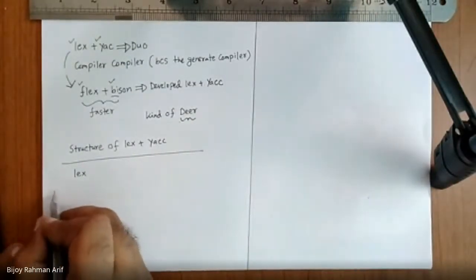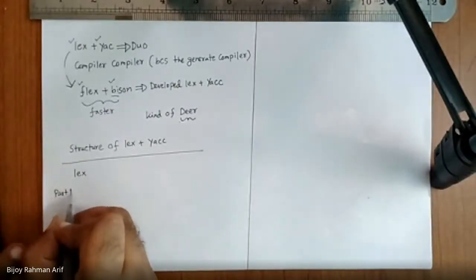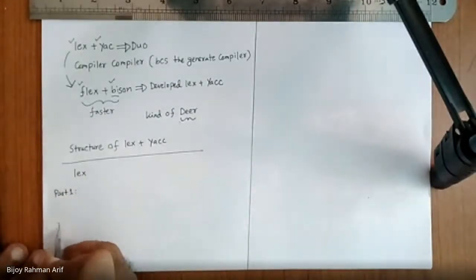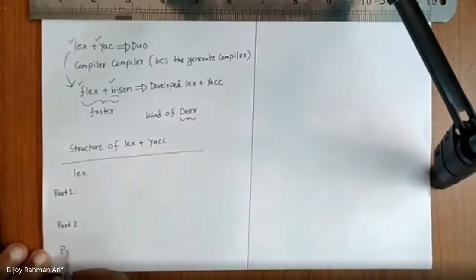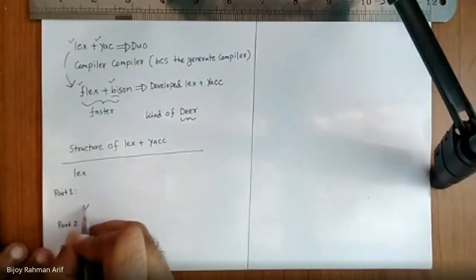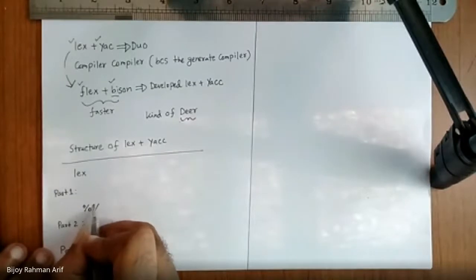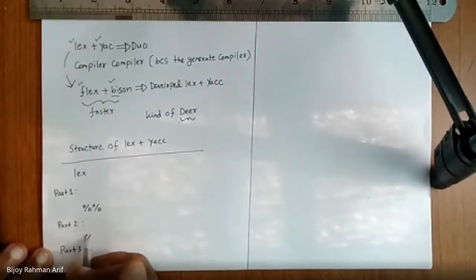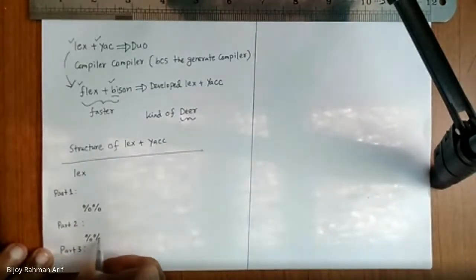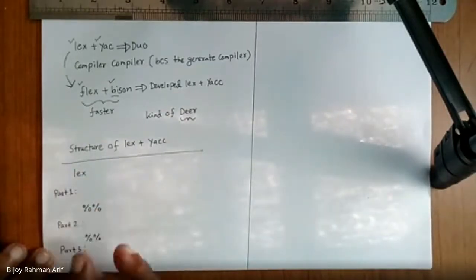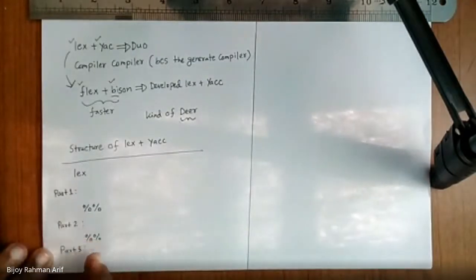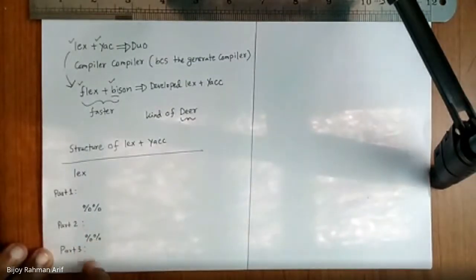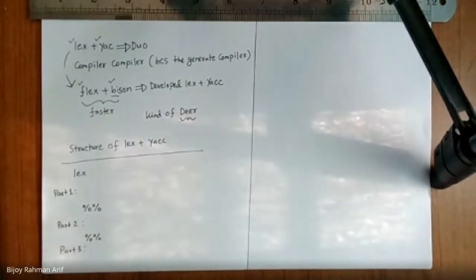This is my part 1, this is my part 2, this is my part 3. They are separated by this sign, double percent. You write the first part, then give a double percent, so the tool understands you are going to the second part, then give another double percent, then write the third part.